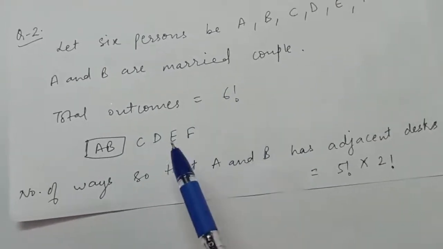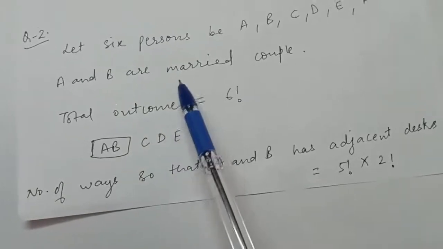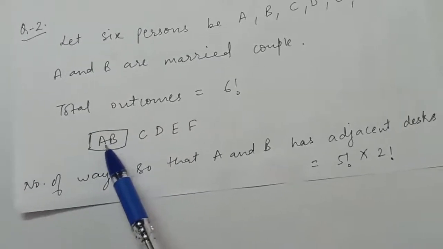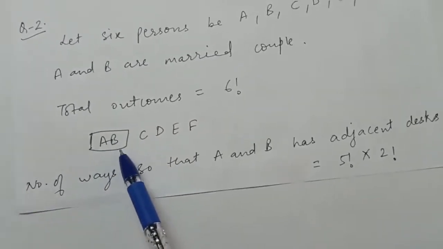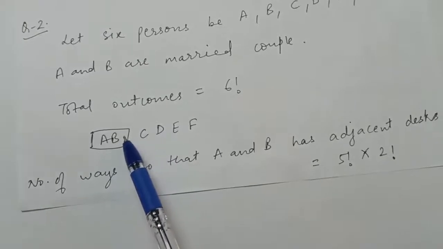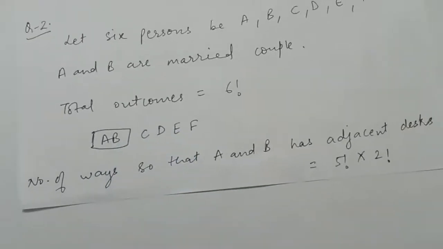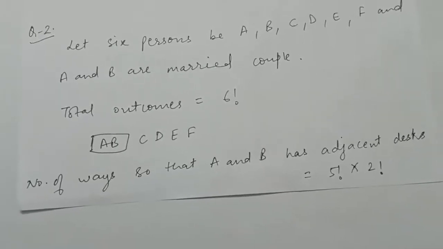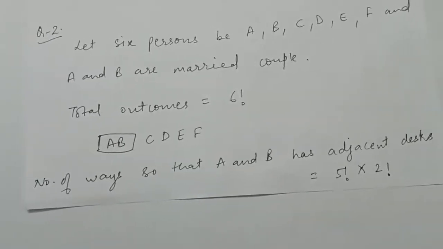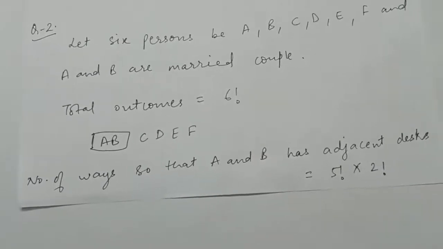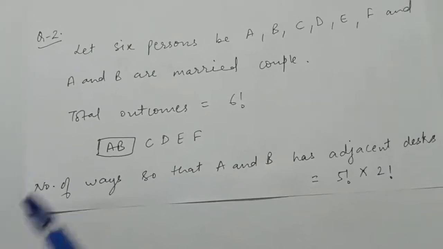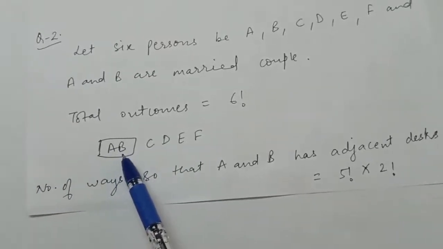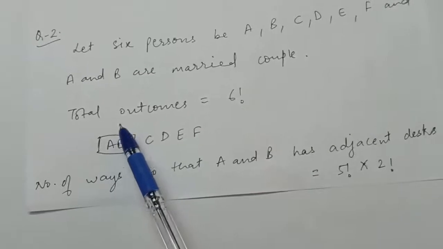Now for the favorable, we want that the married couple should not get adjacent desks. So first, we let the married couple get adjacent desks, find the probability of this event, and then subtract it from 1 to get the probability that the married couple do not get adjacent desks. Now we want A and B to get adjacent desks, so let them be treated as 1.